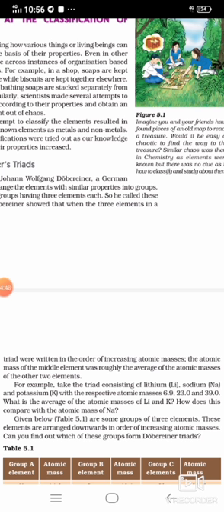That means atomic mass of Y is equal to atomic mass of X plus atomic mass of Z, divided by 2.